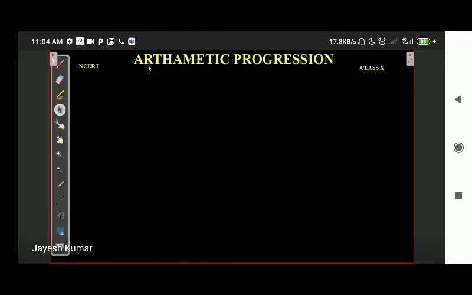Okay, so today we are going to start with arithmetic progression, that is chapter number 5. So what is arithmetic progression? In this video we are going to go through just the questions of NCERT only. We will discuss the basic definitions, basic fundas, basic theorems of the chapter, and after that we will discuss the questions of NCERT. We will move exercise by exercise. Fine, then we will start with the chapter, arithmetic progression, chapter number 5.